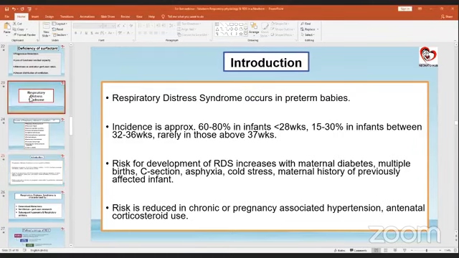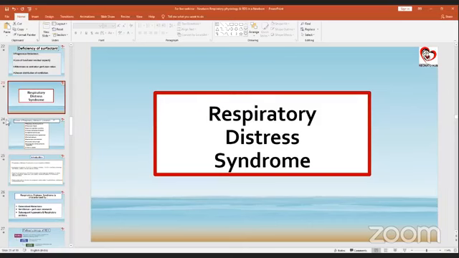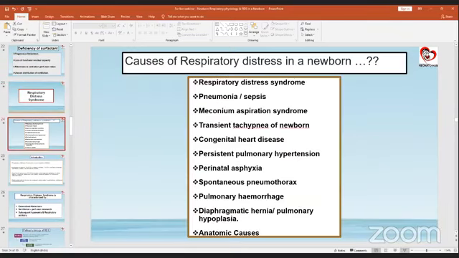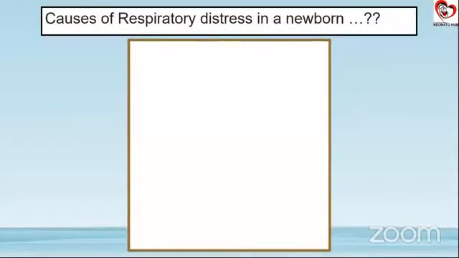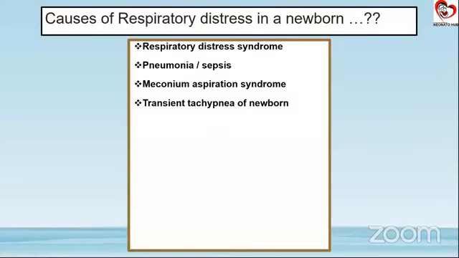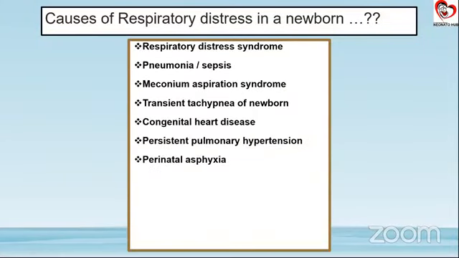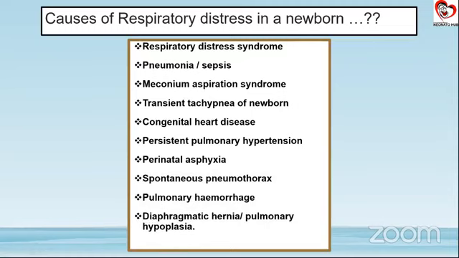I think we were okay till the respiratory distress syndrome part, right? And the discussion that we did on the causes of respiratory distress are the same. So these were all the causes, and as we discussed, the anatomic causes as well. They are clear now, right? Yes, we can see. Okay.